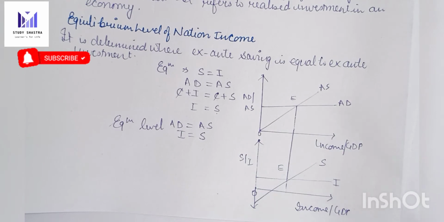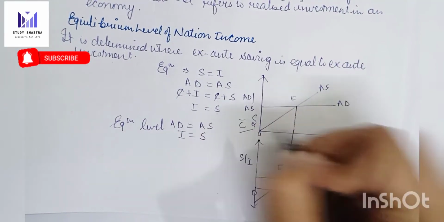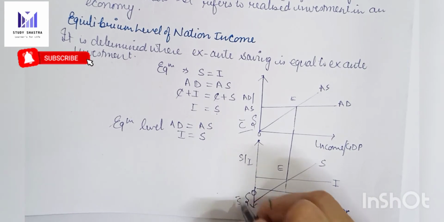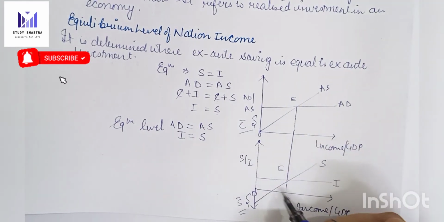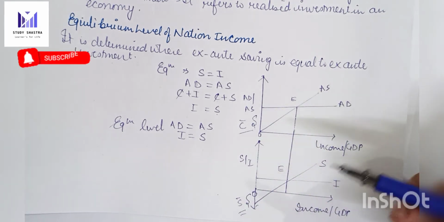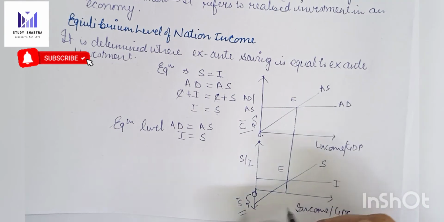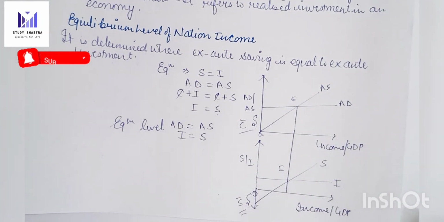As we know, there is some autonomous consumption over here and there is some dis-saving in the economy, because the consumer will start spending at a zero level of income as well. So this is all about the equilibrium level of national income.